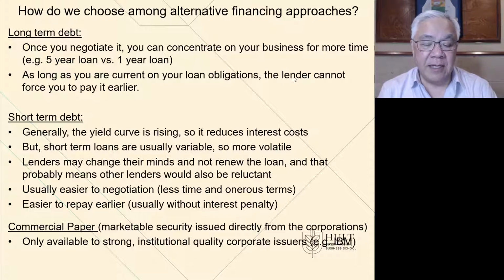Commercial paper is marketable securities that large companies can distribute. So if you qualify, if you're a General Electric or an IBM, you can directly issue securities out of your company to someone that has the money, institutional investors, for example.